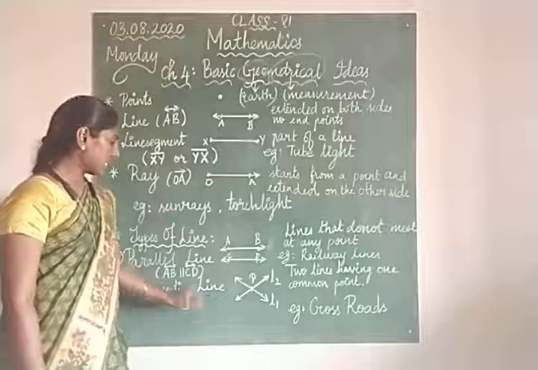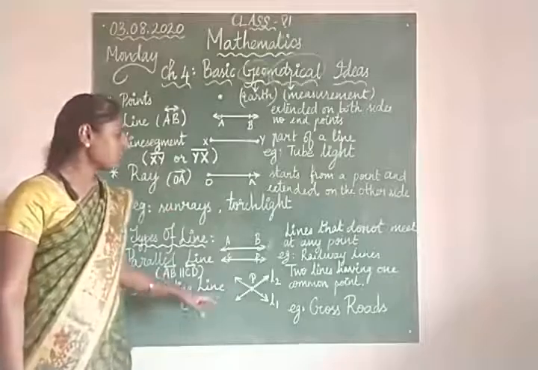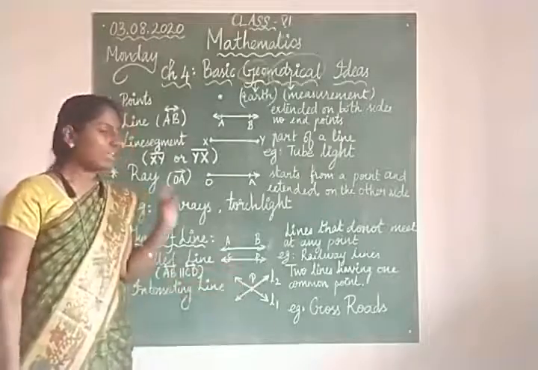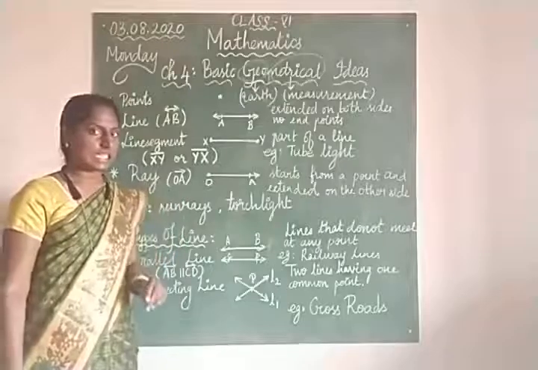Next is intersecting lines. What do you mean by intersecting lines? Two lines having only one common point are known as intersecting lines.